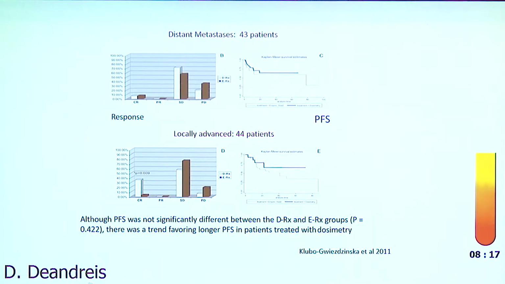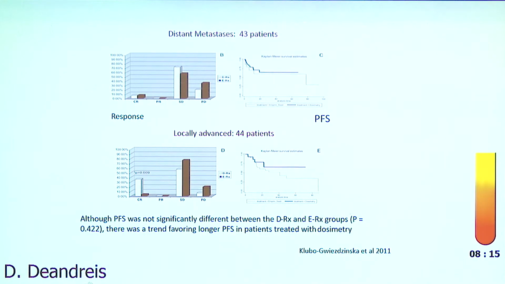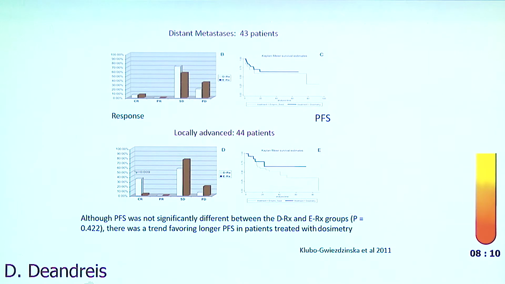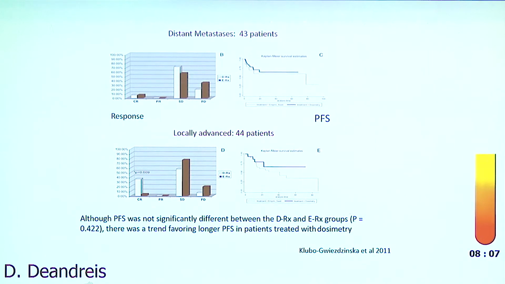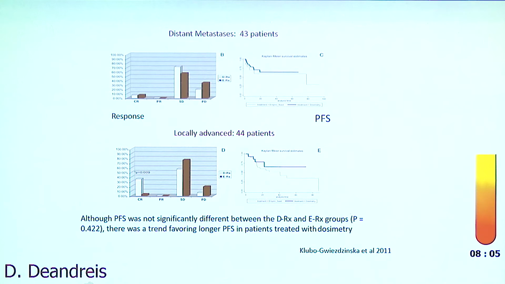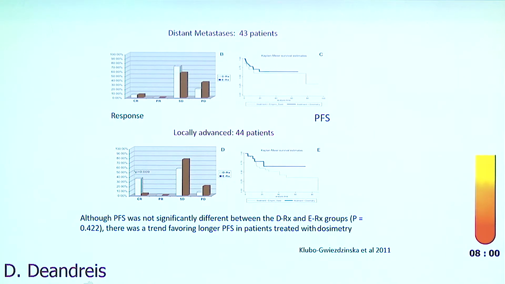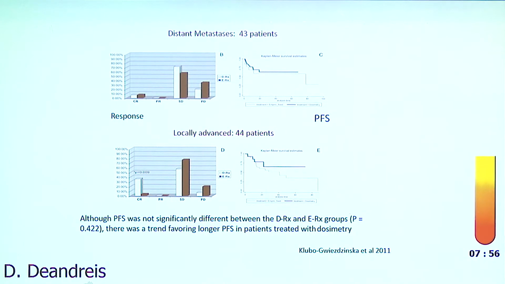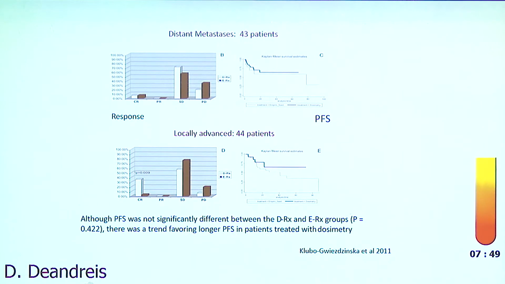So what are the results of the two studies? The first study did not show any difference in the response, in the subgroup of patients with distant metastasis, between the empirical and dosimetric approach, and no statistically different progression-free survival. But what is interesting is that in locally advanced disease, complete response was higher in patients treated by the dosimetry approach, even if there was no statistically significant difference in progression-free survival. There was a trend favoring the dosimetry group.